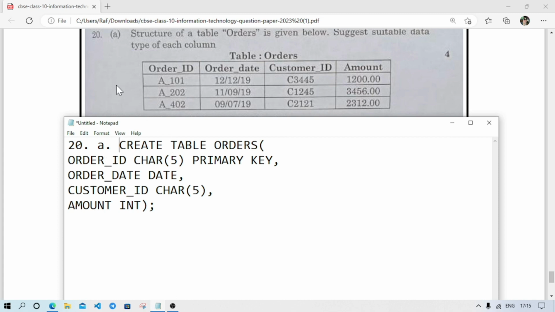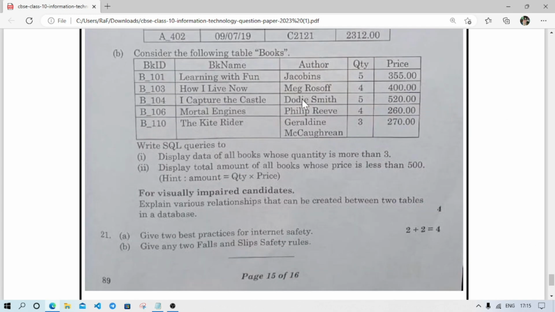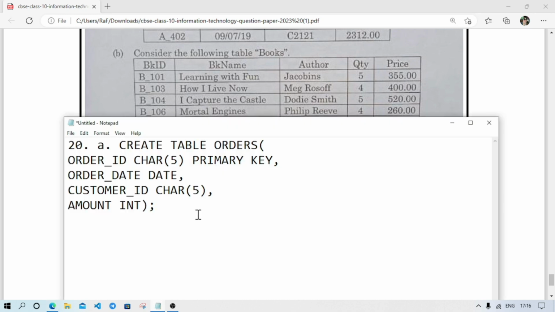Now we'll move to the next question, B. Here you see another table. Consider the following table. The table name is books. Here we have 5 columns: book ID, book name, author, quantity, and price. The first question: display data of all the books whose quantity is more than 3.